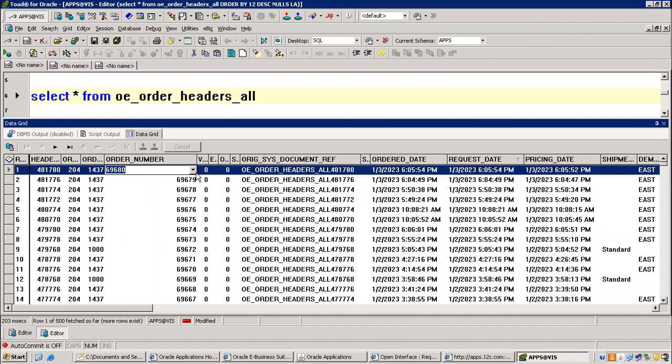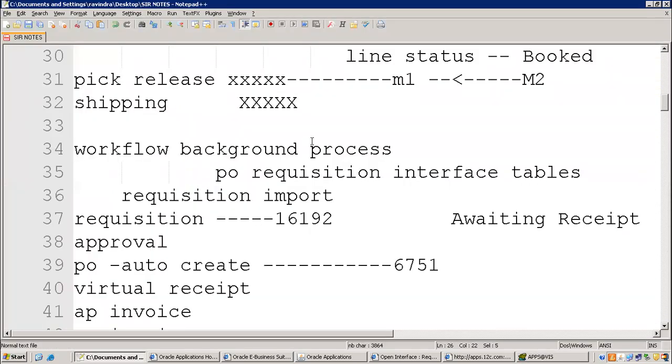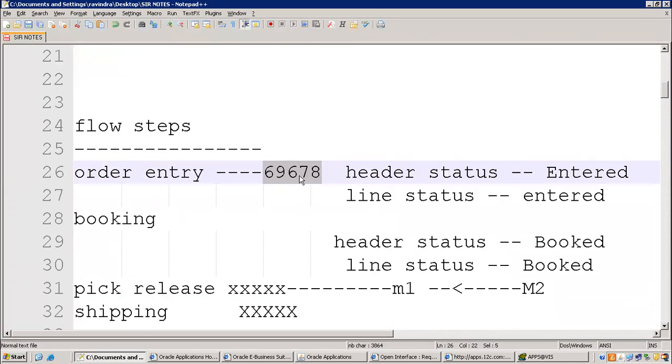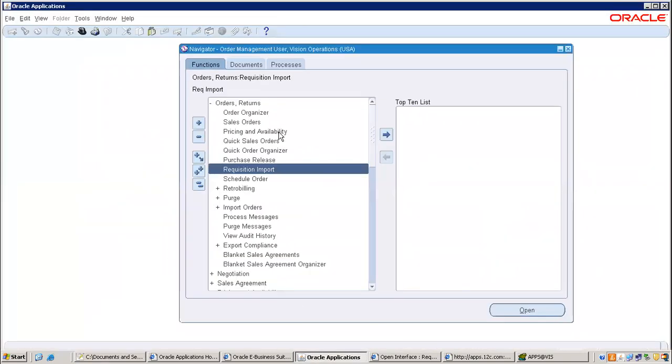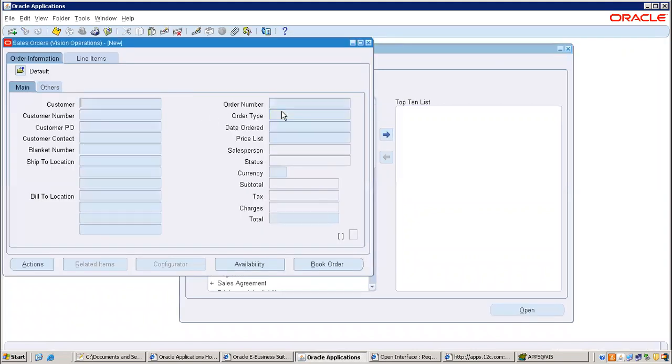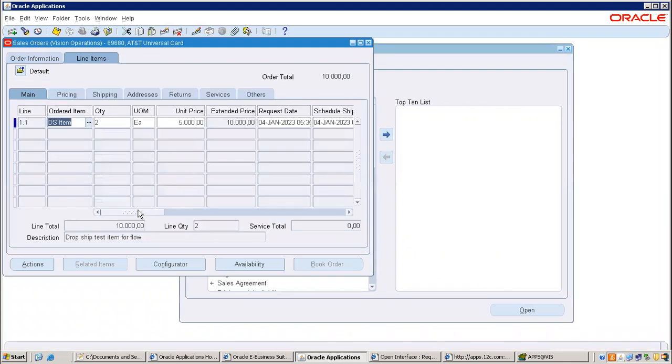6 9 6 8 0. The same we have checked. Strong, right? We could have changed this. Anyway, go with the 6 9 6 8 0. Whatever the error line we have verified, that we try to modify. That's wrong actually. So now 2, right? This is the quantity. I'm making it to 5. Save.